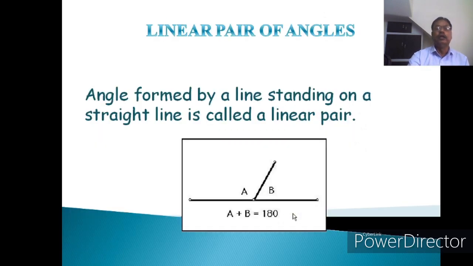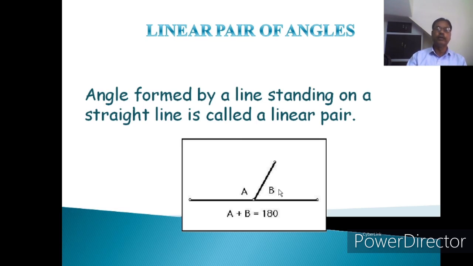So now we are coming to linear pair of angles. Again, as we have studied about adjacent angles, here you again see these are the adjacent angles. Angle formed by a line standing on a straight line. This is the straight line and this is the line standing on it.